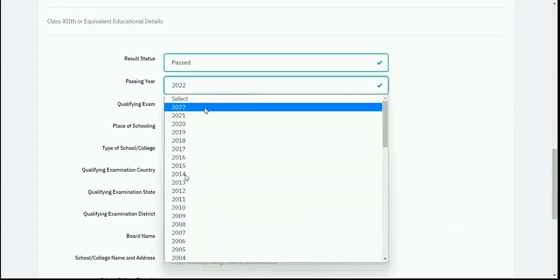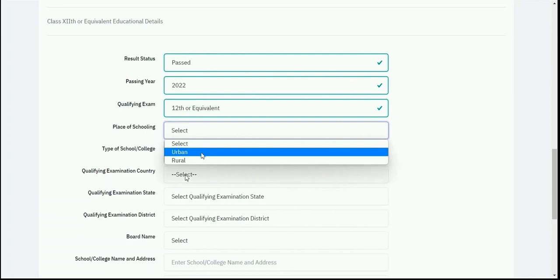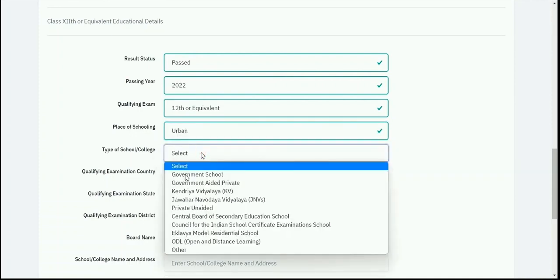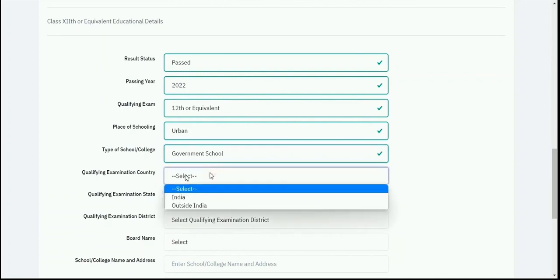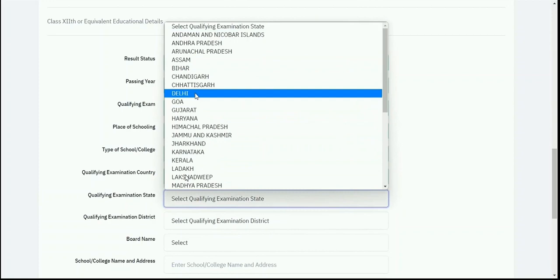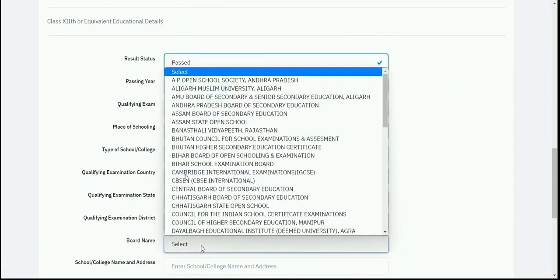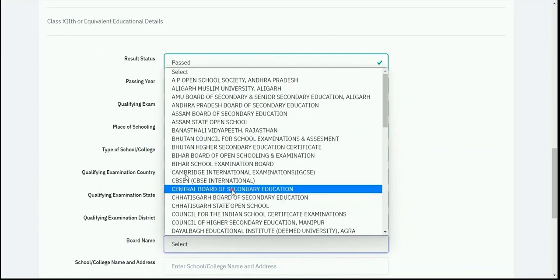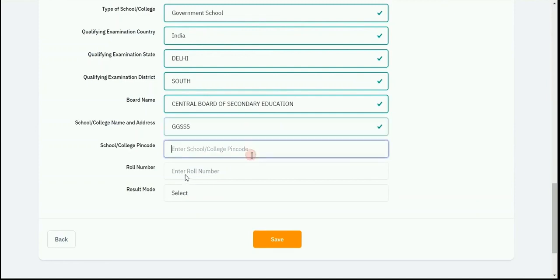Then the passing year is to be selected, qualifying exam, and similar to 10th detail, you need to select your place of schooling, type of school and college, qualifying examination country, qualifying examination state and district. Board name is to be selected. I'm selecting CBSE. Then you need to select school and college name and address, school pin code,